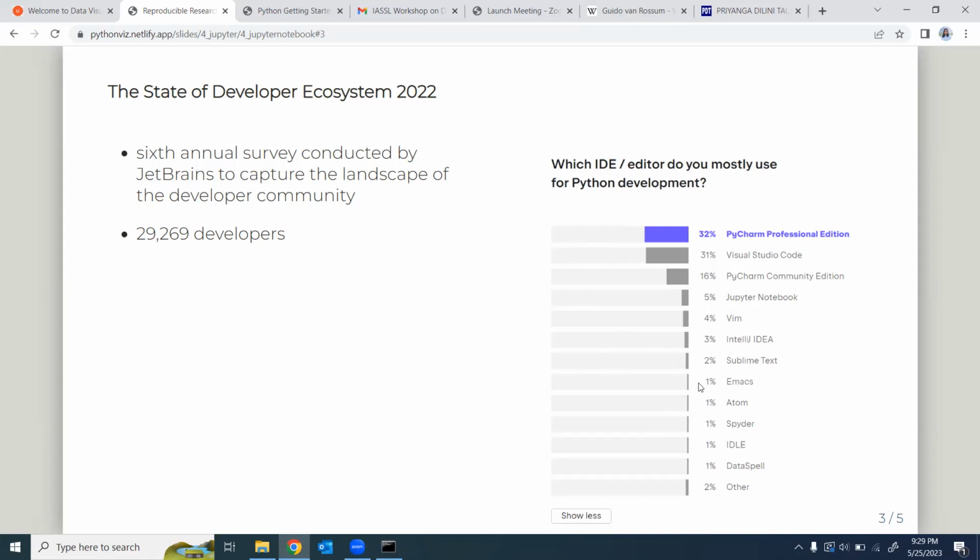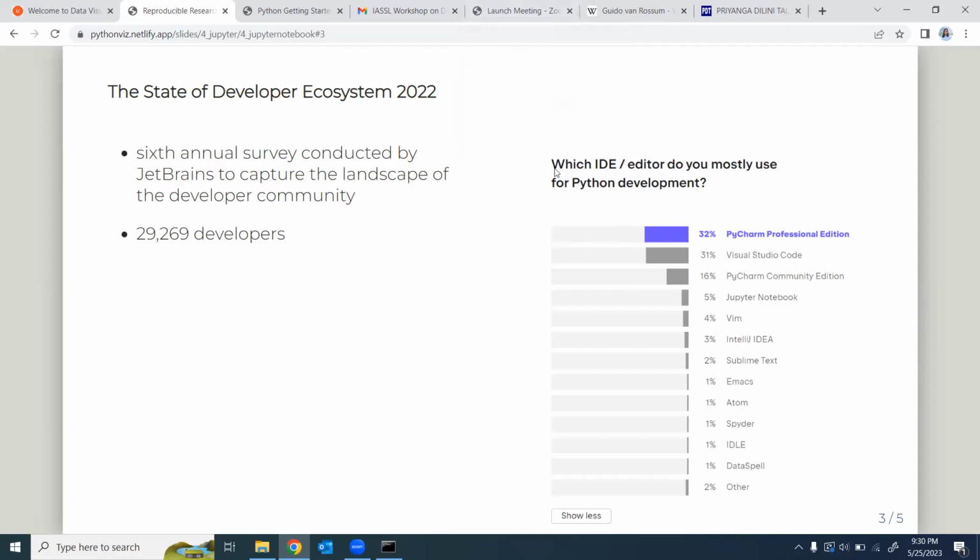These are the results from 2022, the latest survey. If you want access to the previous surveys, you can just Google, and it will bring you to the website where they have kept all the previous surveys. There is all the data related to the previous surveys. This result is based on the latest survey.